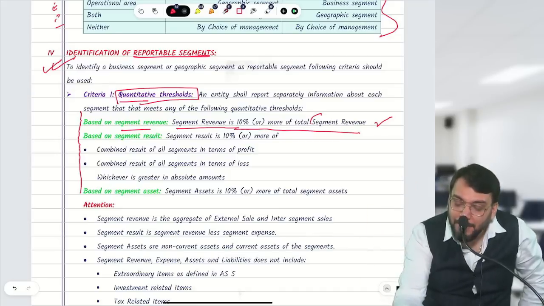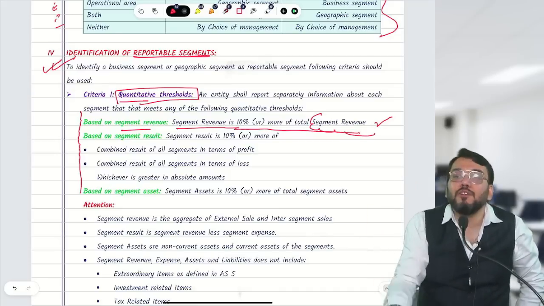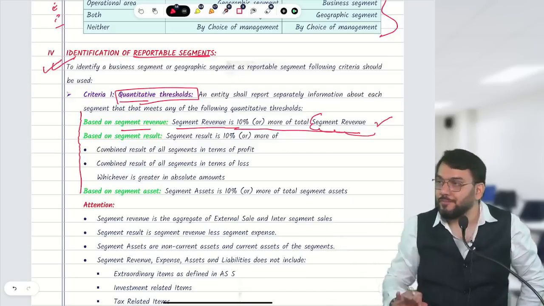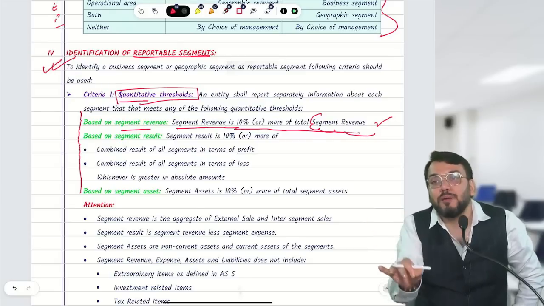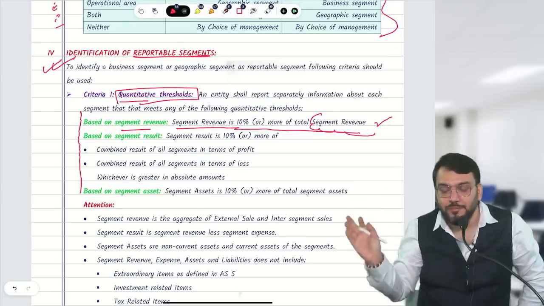Here segment revenue means external revenue plus inter-segment revenue. So any revenue which is inter-segment generated will also be revenue for the purpose of segment revenue. Understood?